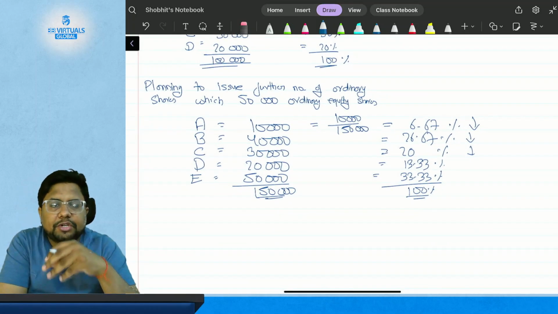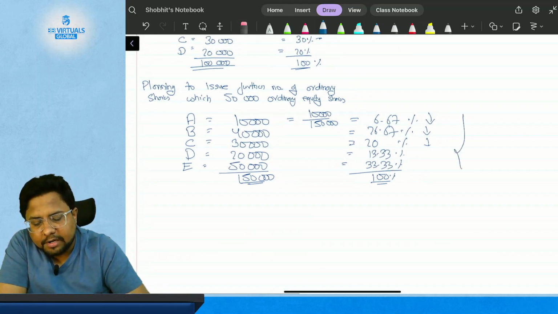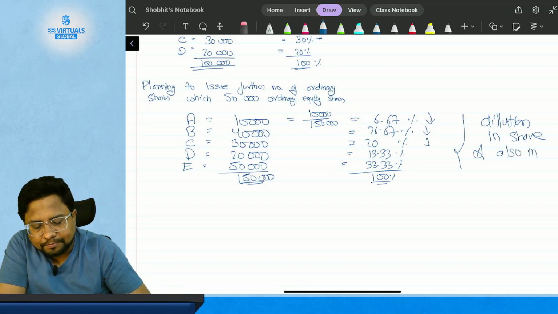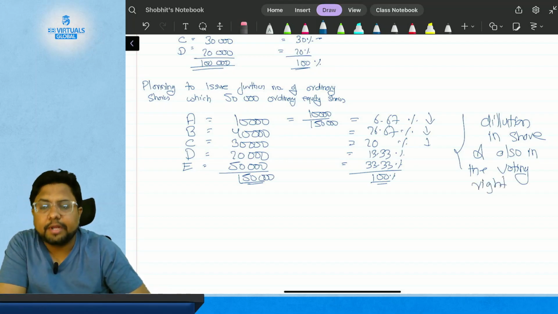This decrease in share in the company resulted in dilution in the share of profit and also in the voting power, or the voting right.